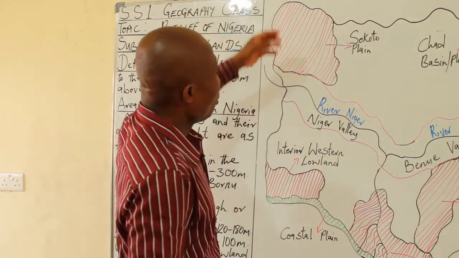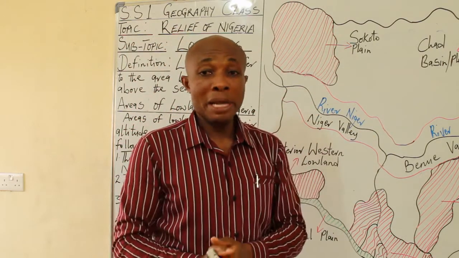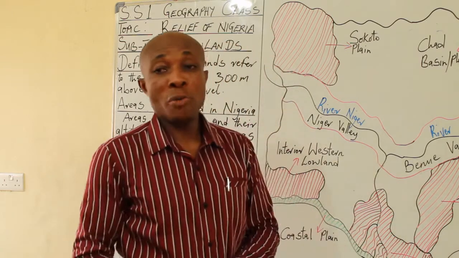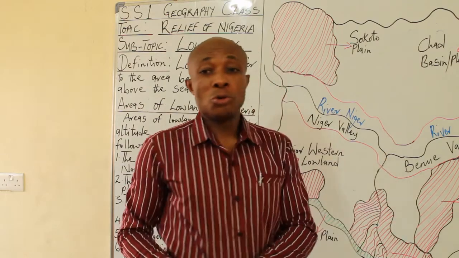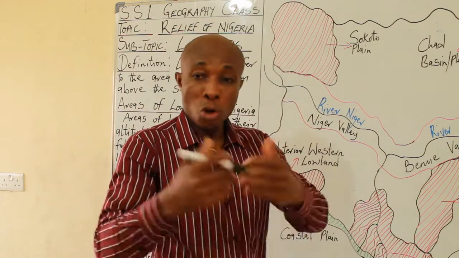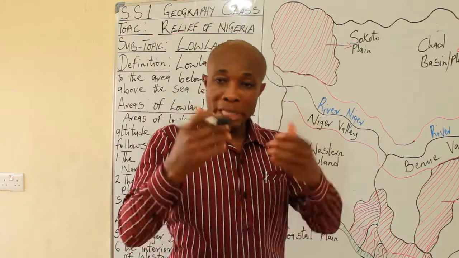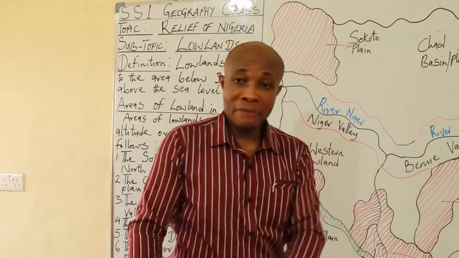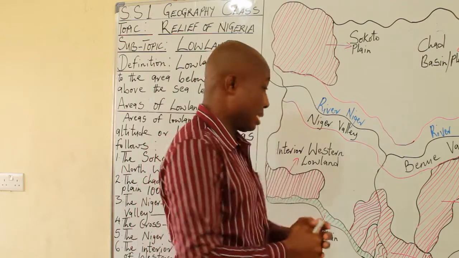Okay. And we also have minerals that can be found within the plain, more especially within the Niger Delta: petroleum and natural gas. Then also coal can be mined at the valley of Udi Hill. Though coal can also be mined at the highland, it can also be mined at the lowland. As I have cited an example, the valley of Udi Hill, which is also located within the Eastern Scarpland.